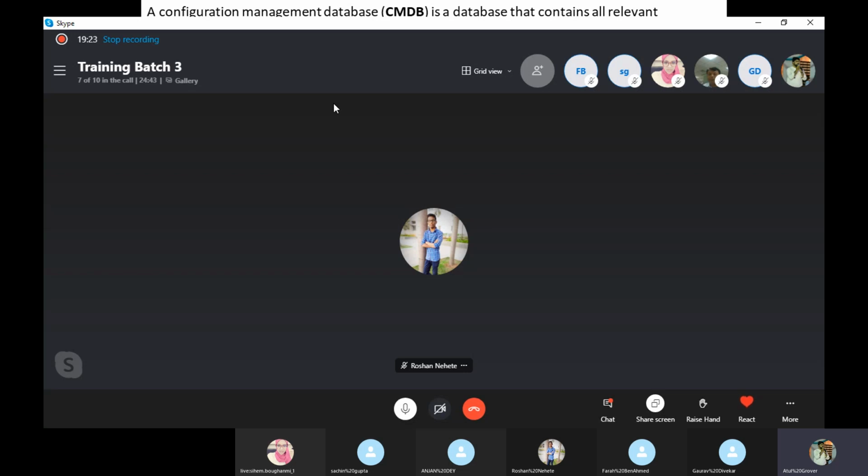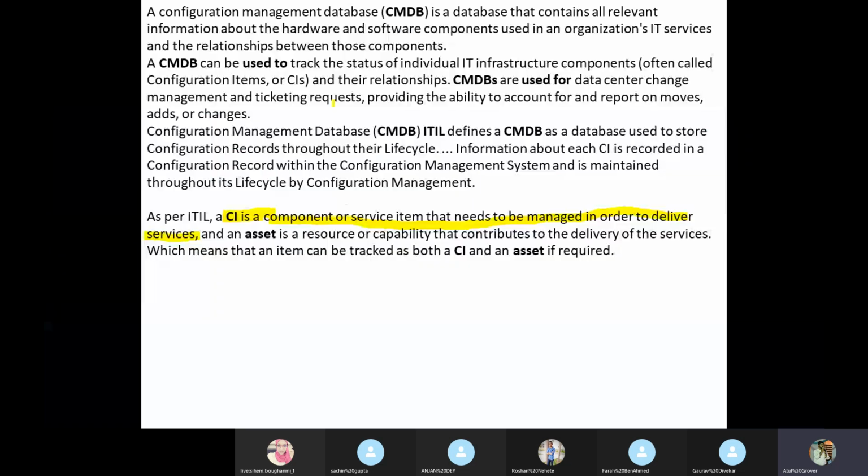Because they have incidents on a particular item that is called the CI, configuration item. Okay. Till this point, is it clear or do you need a little more clarity on this CI concept? Farha, Shahim, Roshan, Anjan, Sachin, Gaurav. It's clear.